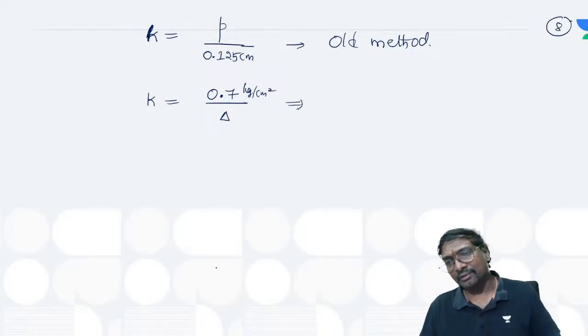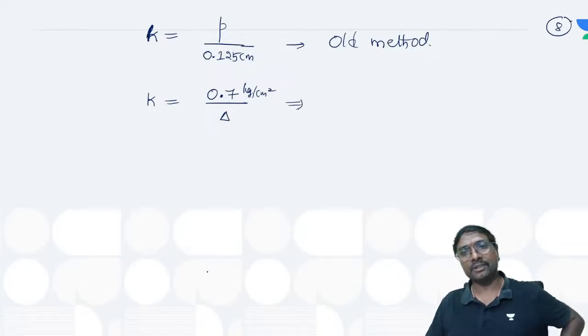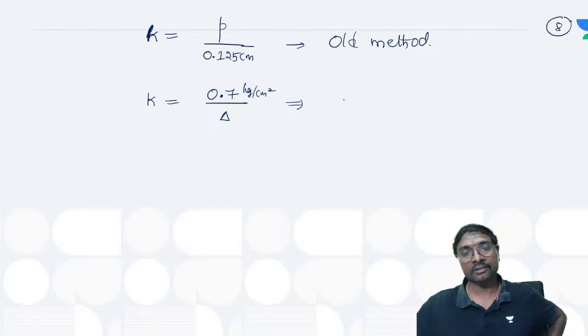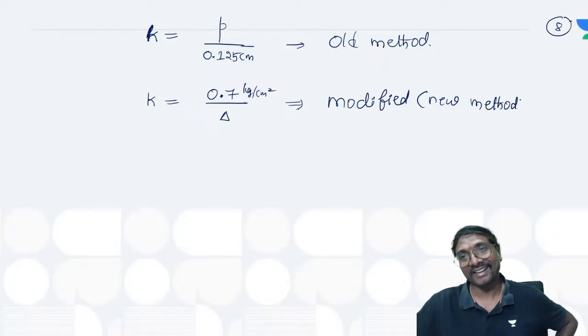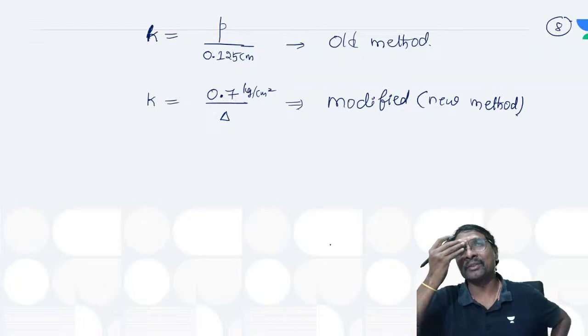I think recently I have done one class also. Yesterday or the day before yesterday? It seems I did one class the day before yesterday. Right, so this is your modified method or a new method? Yesterday? Yeah, I forgot. Okay. Modified method, right? So that also will be continuing, don't worry.